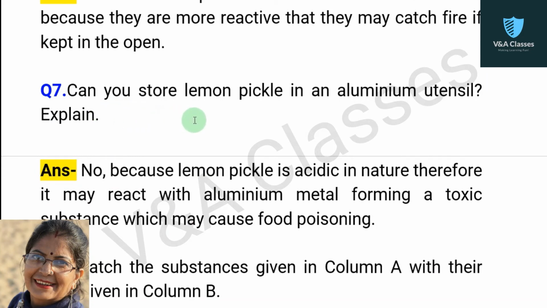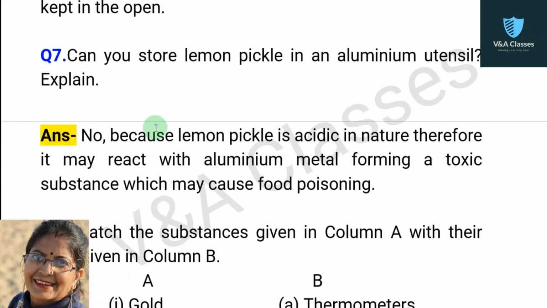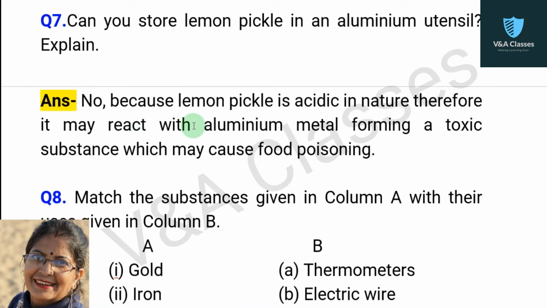Now question number 7. Can you store lemon pickle in an aluminium utensil? Explain. Answer. No, because lemon pickle is acidic in nature. Therefore, it may react with aluminium metal, forming a toxic substance which may cause food poisoning.